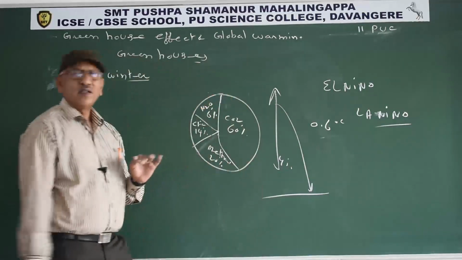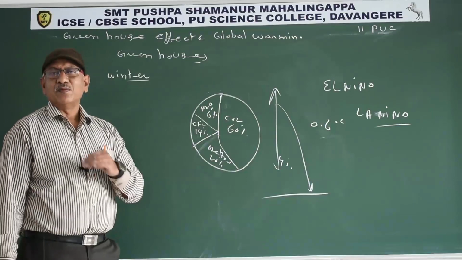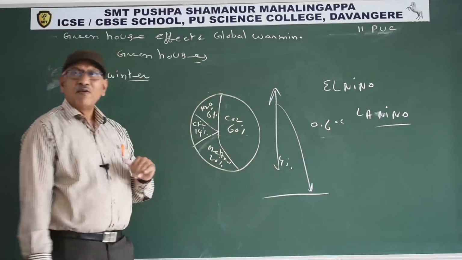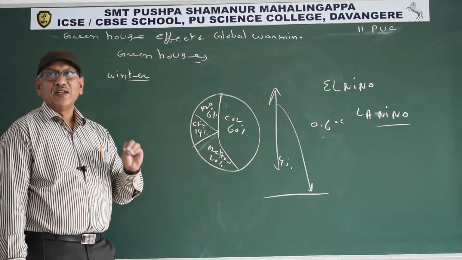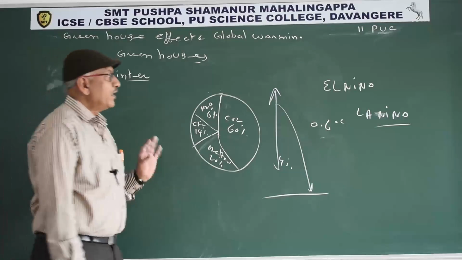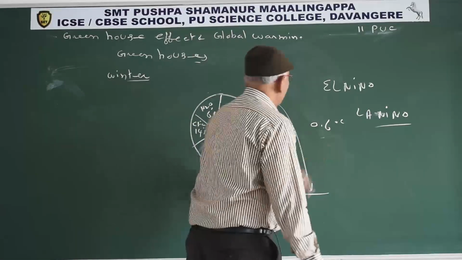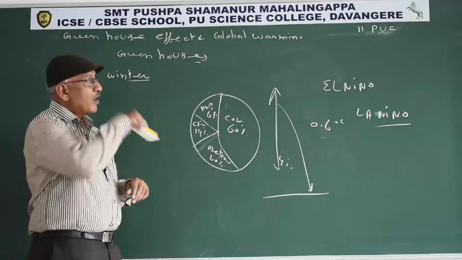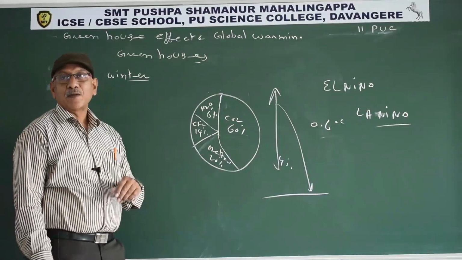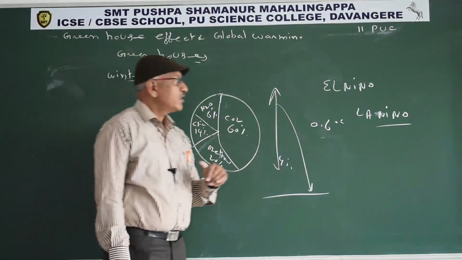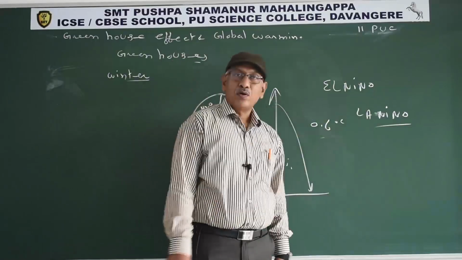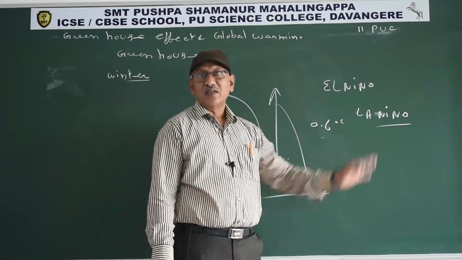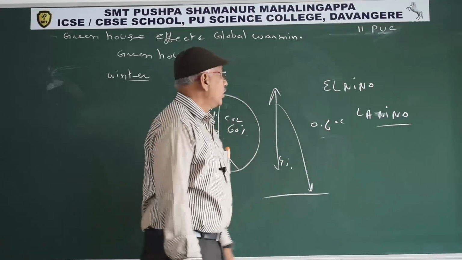Without global warming, the average earth temperature would be minus 18 degrees. Now the average earth temperature is 15 degrees Celsius. Due to the increase of earth temperature, unusual climatic changes occur. Unusual climatic changes occurring before Christmas are known as El Nino. After Christmas, they are known as La Nina.